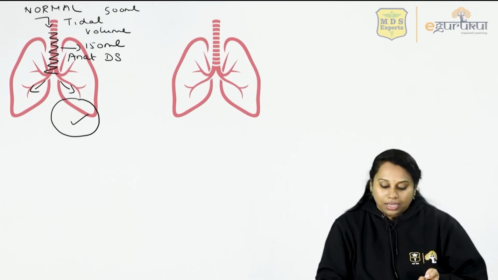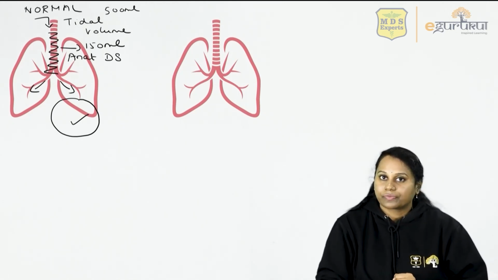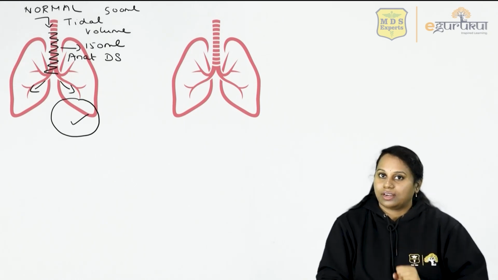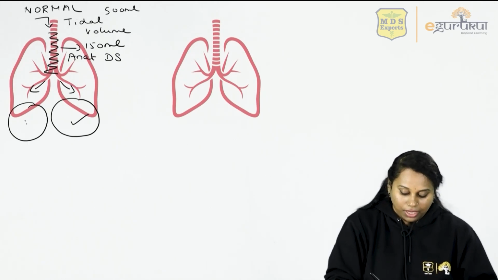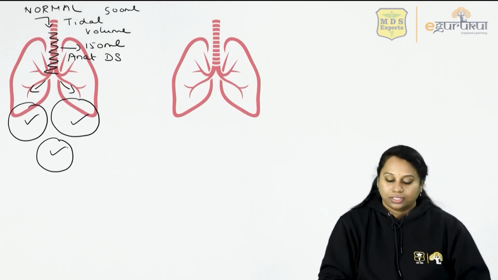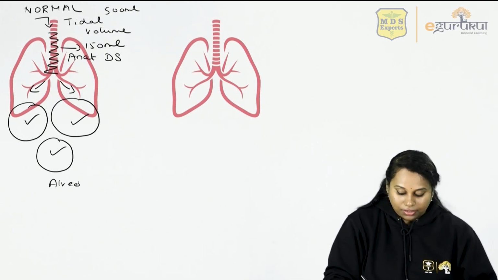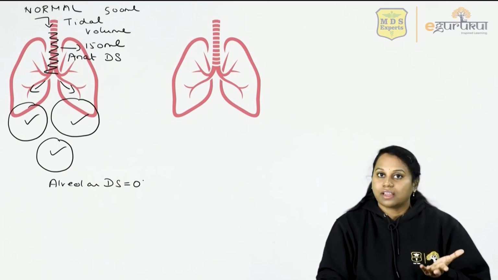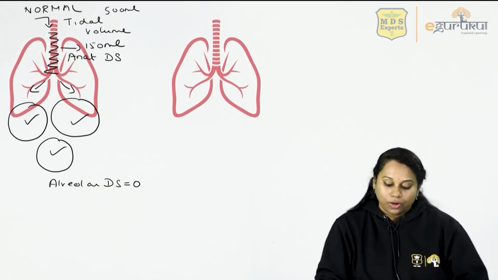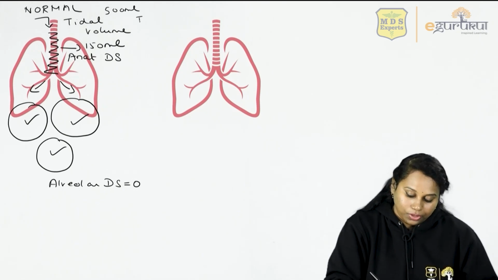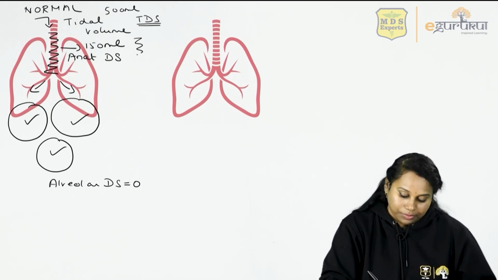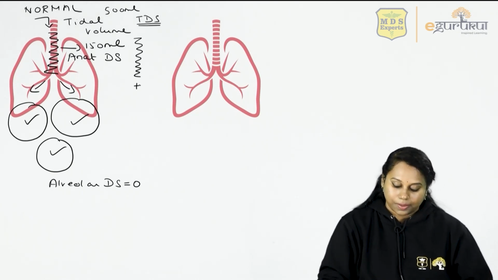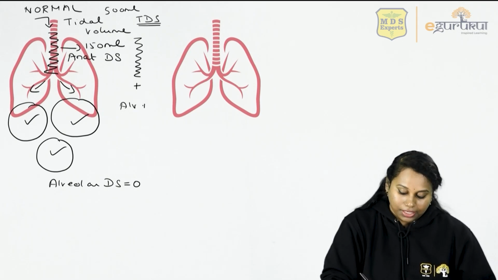This is a normal person whose alveoli are all functioning very well. So will he have any alveolar dead space? He will not have any alveolar dead space. Why? Because all his alveoli are functioning. All the alveoli are taking part in gas exchange. So his alveolar dead space is 0. He doesn't have any alveolar dead space. Now you calculate total dead space. What is total dead space? Anatomical dead space plus alveolar dead space.